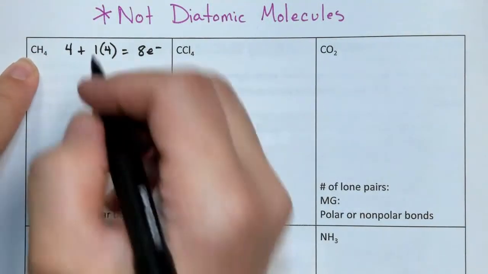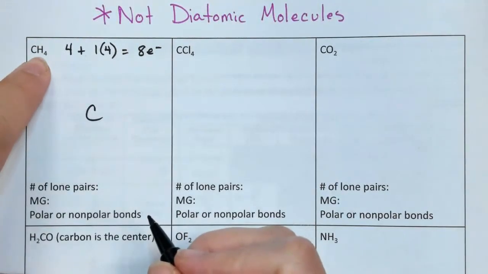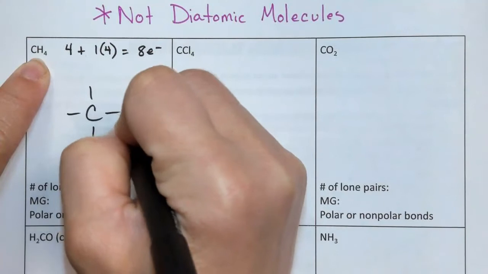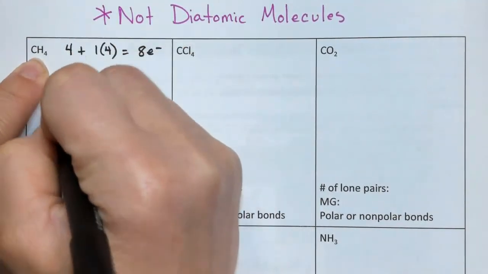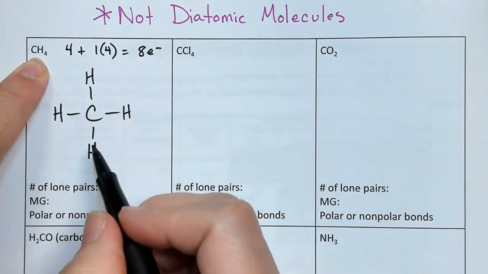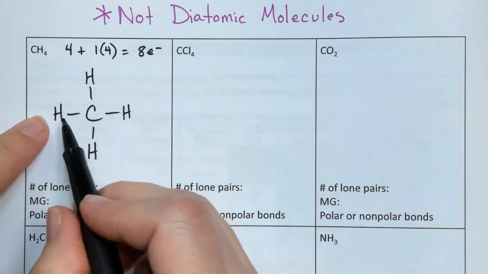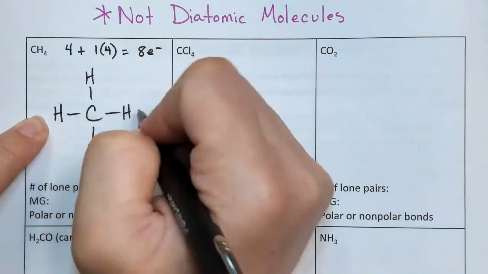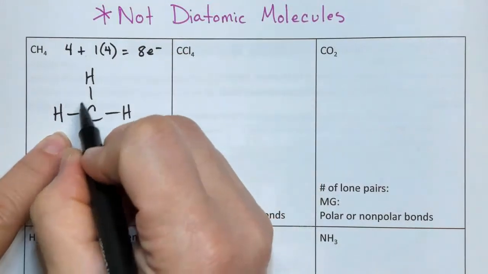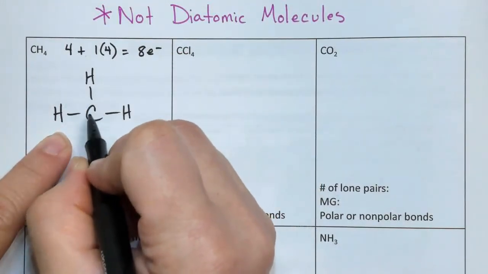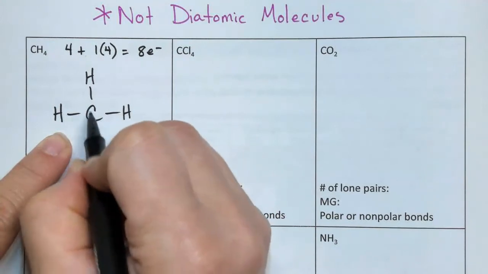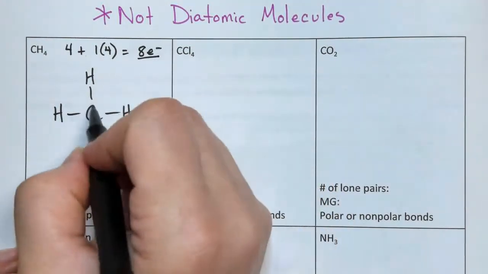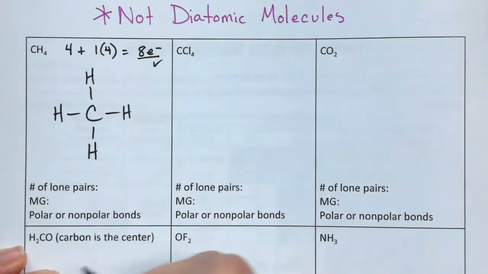Now I'm going to put my central atom, carbon, and then it's surrounded by 4 hydrogens. So 1, 2, 3, 4, and all of them are hydrogens. Go ahead and know that hydrogen can only have 2 electrons in 1 bond. So each hydrogen is fine. Make sure you have an octet around everything else. So carbon here has 2, 4, 6, 8. That's an octet. We're good. And then the total number, let's check it. 2, 4, 6, 8. The total is also good.